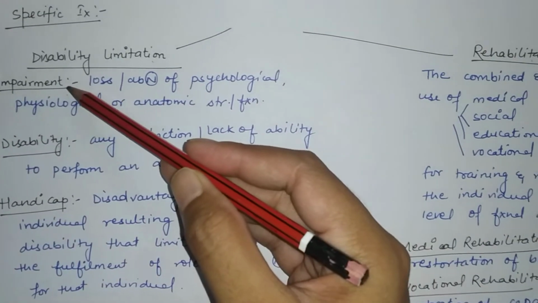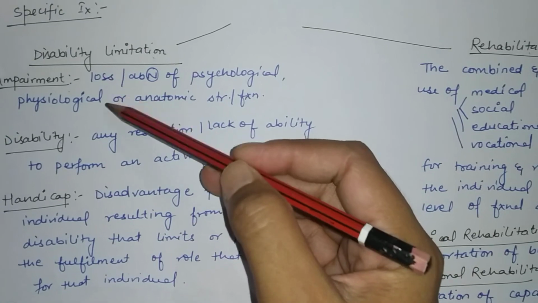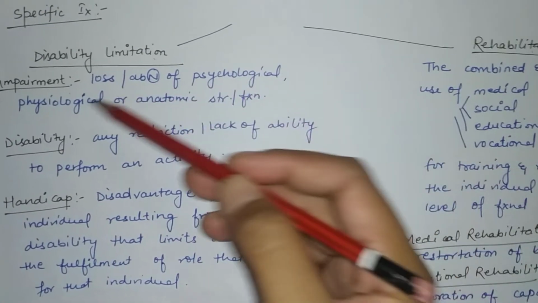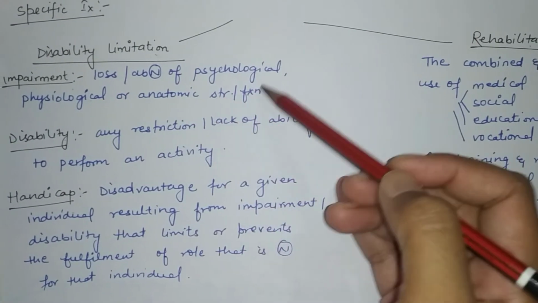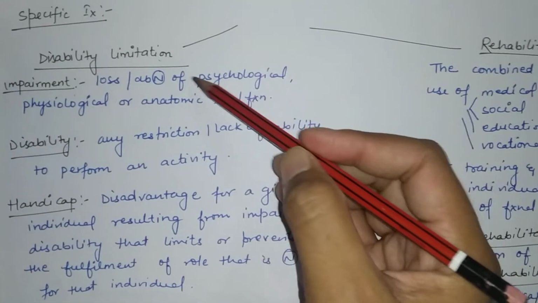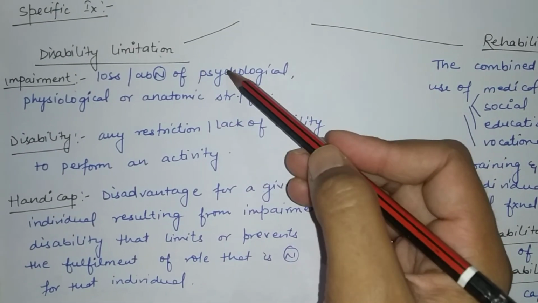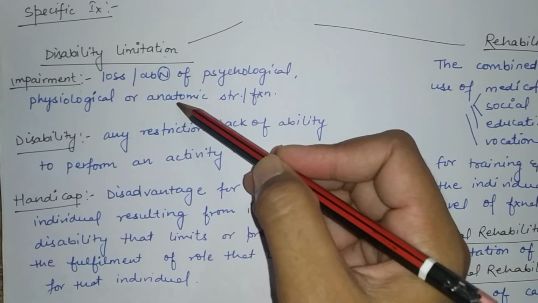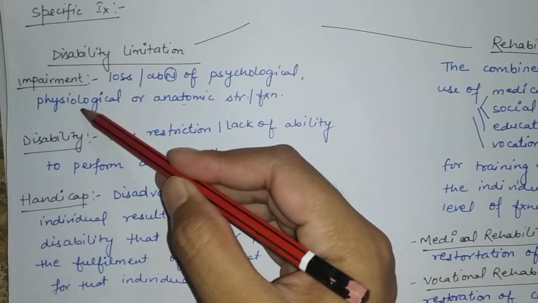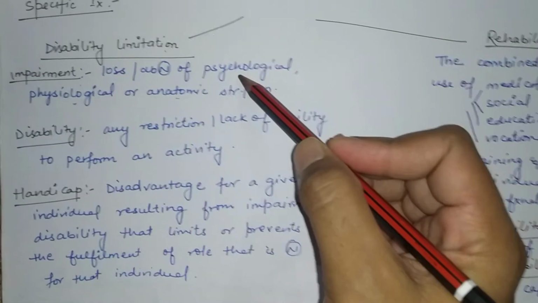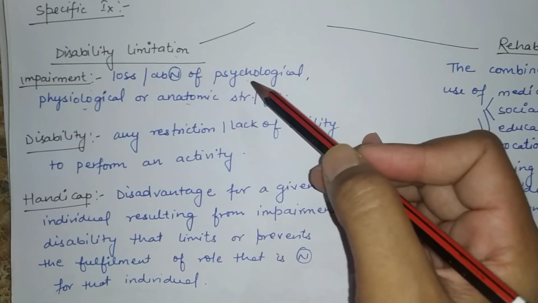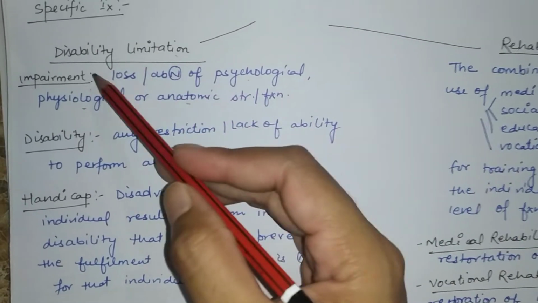What do you mean by impairment? Loss or abnormality of psychological, physiological or anatomical structure or the function. If there is any loss to any organ, either it will be anatomically or the function is not working properly, or the person mental is not strong, so it will lead to impairment.